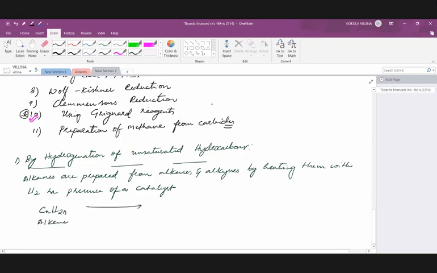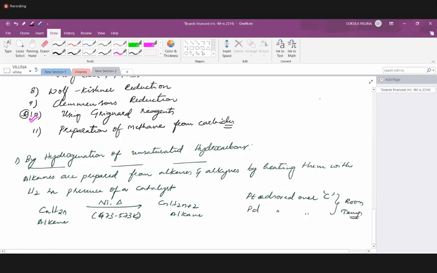Mostly we will be using nickel, and when we are using nickel, we need to heat it, and that temperature is specific, around 473 to 573 Kelvin. So around this temperature, if we heat it, we end up getting alkane, CnH2n+2. Whereas we can even use platinum adsorbed over activated carbon or activated charcoal, or palladium also, same thing. When we are using these two, room temperature will be sufficient for the reaction.